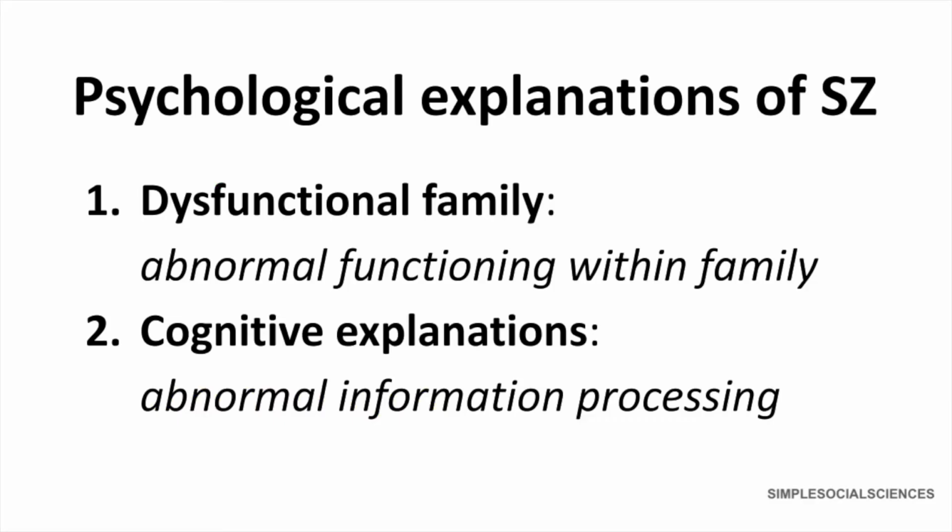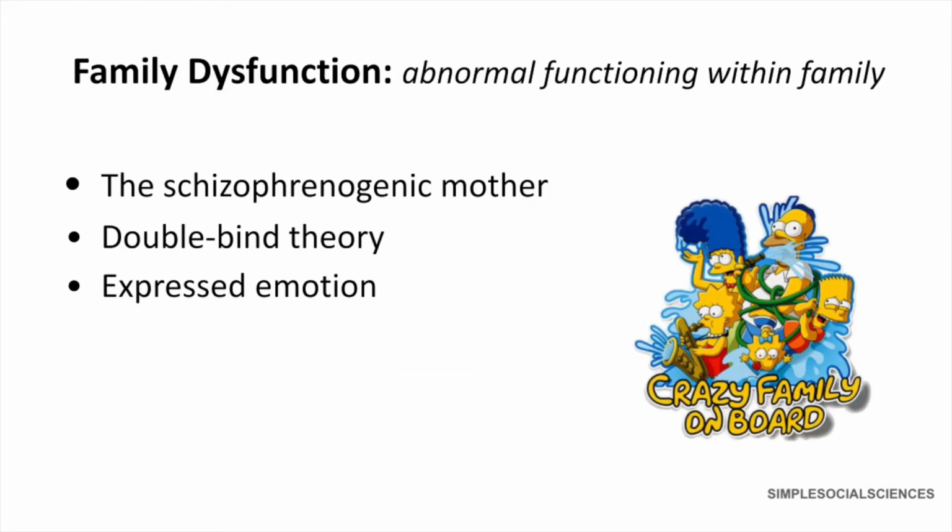So there are 2 psychological explanations for schizophrenia that we need to focus on. The first is dysfunctional family. This theory looks at the abnormal functioning within a family. Number 2, cognitive explanations. And this theory focuses on abnormal information processing. The family dysfunction theory has 3 parts to it: the schizophrenogenic mother, double-bind theory, and expressed emotion.